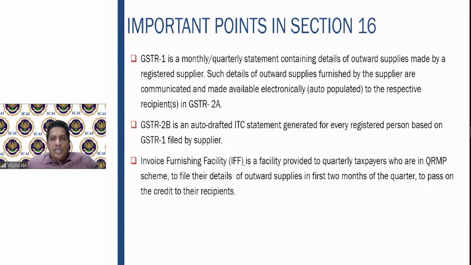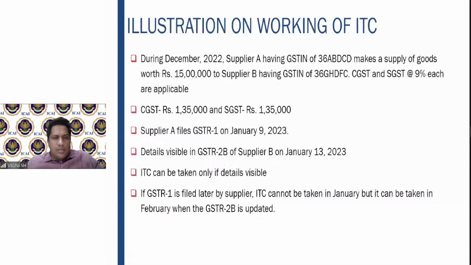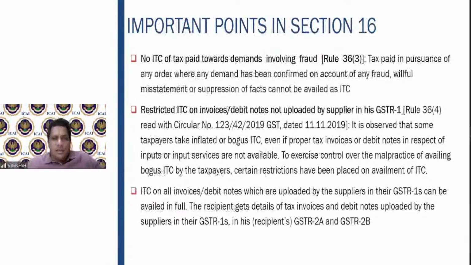Auto-drafted ITC statement generated for every registered person based on the GSTR 1 filed by the supplier. IFF or invoice furnishing facility is provided to the quarterly taxpayer who are in the QRMP scheme to file the details of the outward supplies in the first 2 months to pass on the credit to the recipients. This example we have already seen. I hope all of you understood very clearly what exactly is this example.